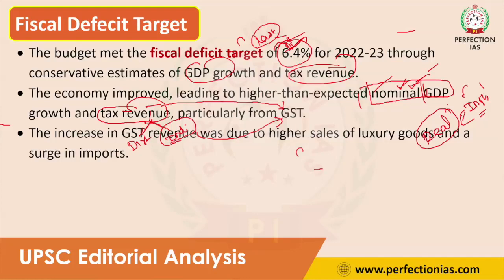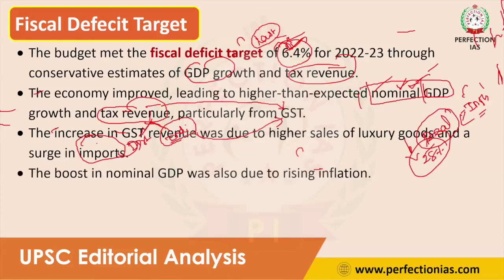Under the GST law, luxury goods like high-end cars and luxury jewellery attract the 28 percent tax slab. Because of the higher sale of luxury goods and a surge in imports, GST revenue increased. Whenever GST revenue increases, government revenue also increases. So this is the first reason.